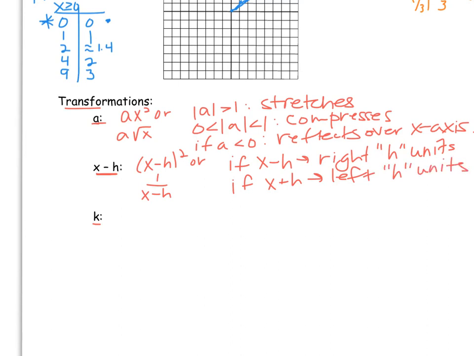The k value is anything that's being added or subtracted after the x variable, and it isn't in parentheses with x. So maybe you have something like x squared plus k, where k is kind of separate from the quadratic term. Or you have absolute value of x plus k. So k is going to move up or down the same amount. So if it's plus k, you'll move up k units on the graph. If it's minus k, well then you'll just move down k units on the graph.